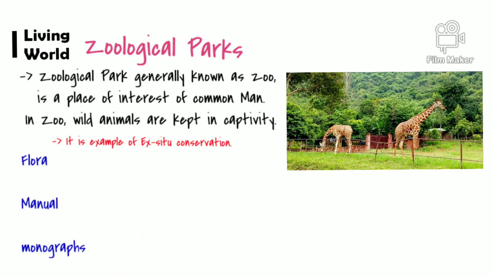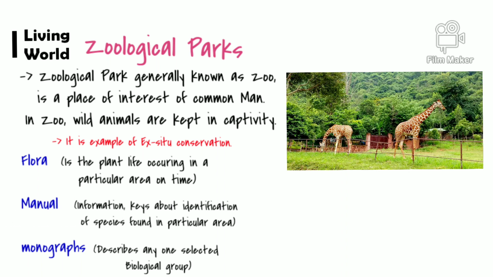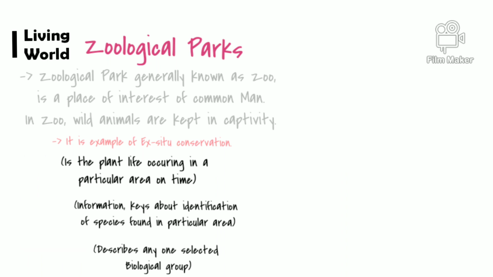Floras, manuals, monographs and catalogs are some other tools for maintaining biodiversity records. Flora is the plant life occurring in a particular area at a particular time. A monograph describes any one selected biological group, whereas a manual provides information and keys for identification of species found in a particular area.